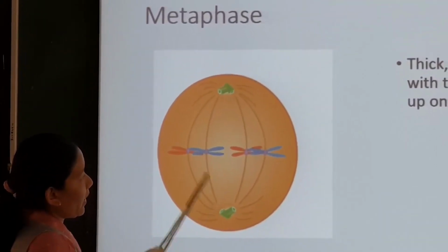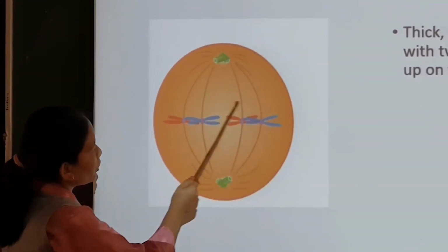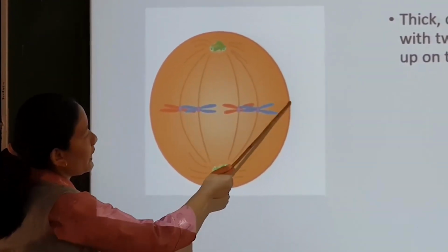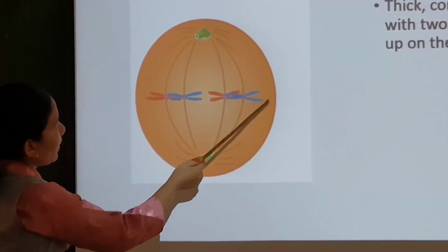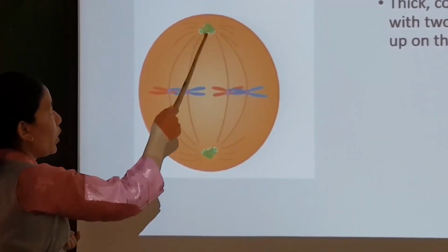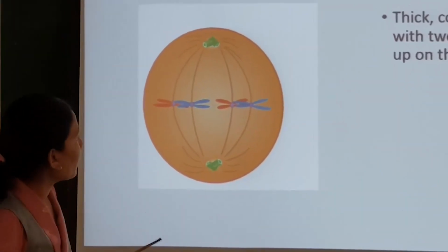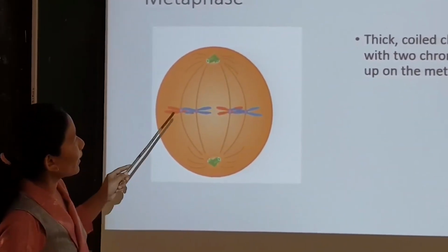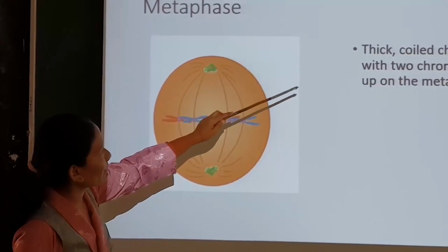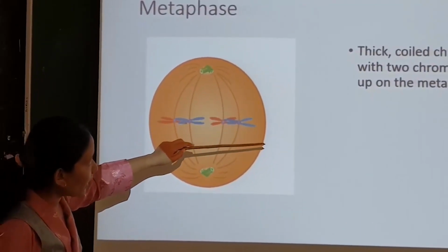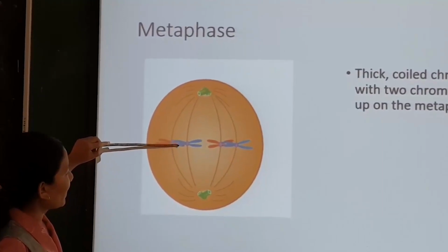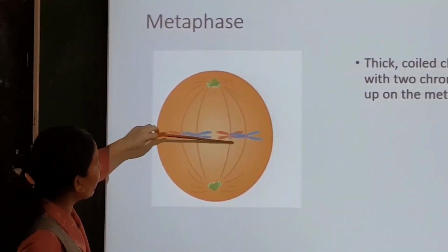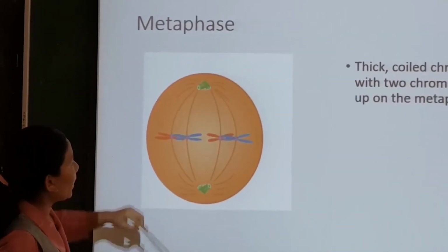The kinetochore is attached to the spindle fiber. The thing you have to note here is that the chromosomes lie at the equatorial plate or metaphase plate, and they are held by spindle fibers from both opposite poles. If you look at the picture, the chromosomes are thick and coiled, each chromosome having two chromatids, and these are held at the metaphase plate by the spindle fibers.